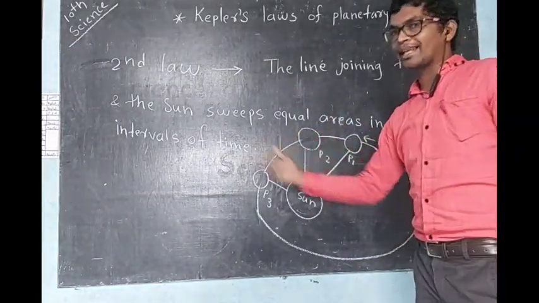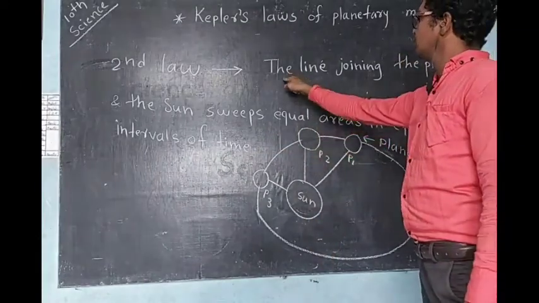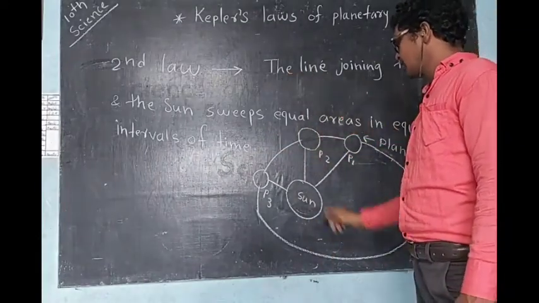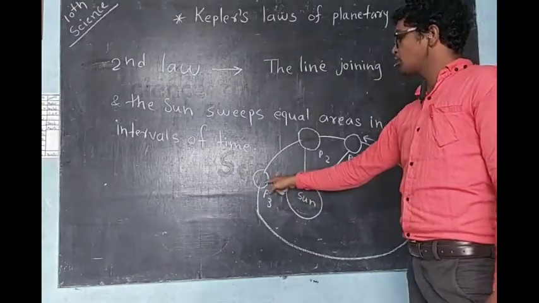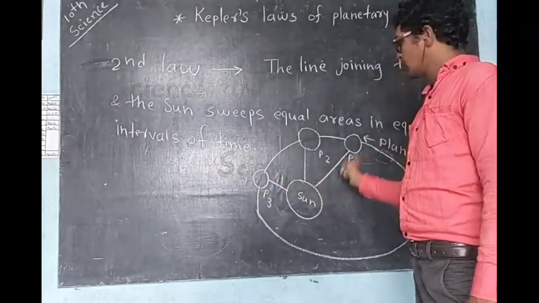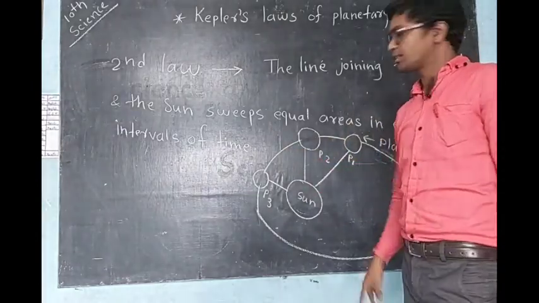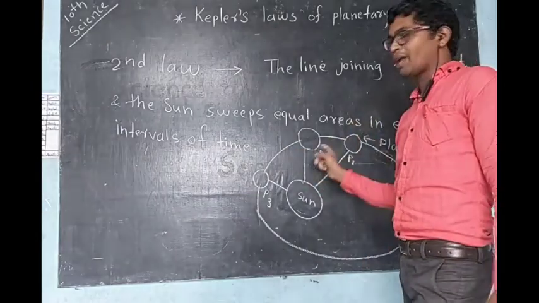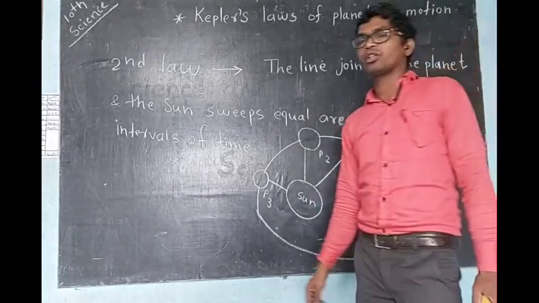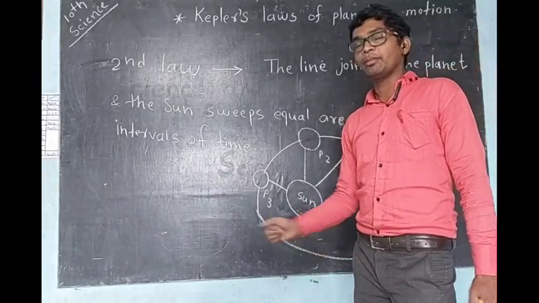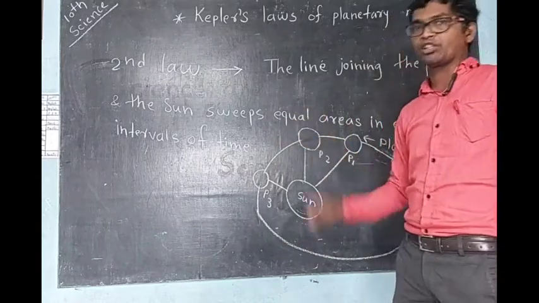But what does the second law tell us? The line joining. Means there are three lines. If you observe, these three lines join the planet to the sun. Now these are not three planets. This is only one planet, but there are three positions, because planets revolve around the sun in an elliptical orbit according to Kepler's law.